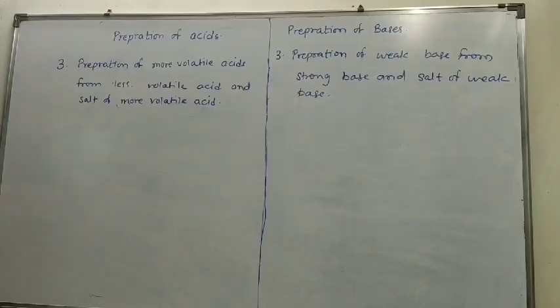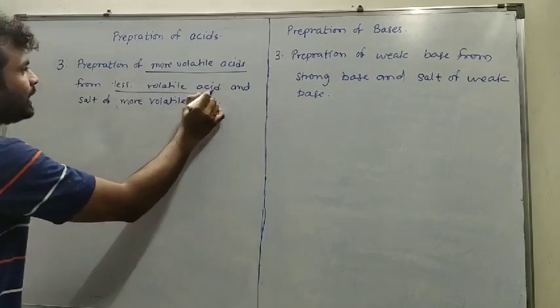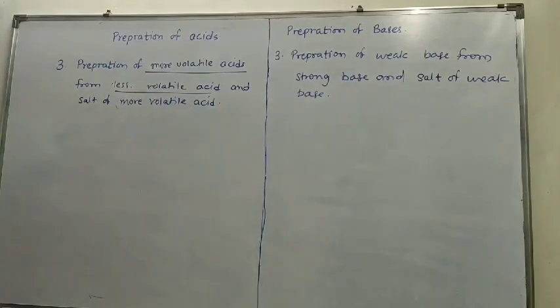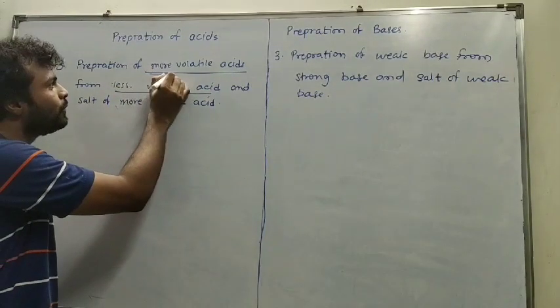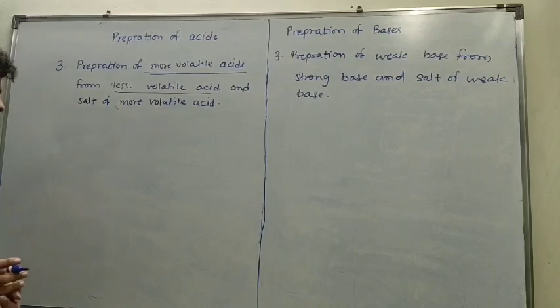The next method of preparation of acid is preparation of more volatile acid from less volatile acid and a salt of more volatile acid. For this purpose, we first have to understand what is more volatile acid and what is less volatile acid. It means what is the volatility of an acid.